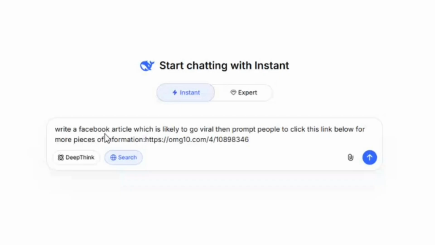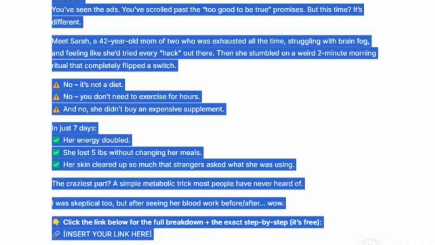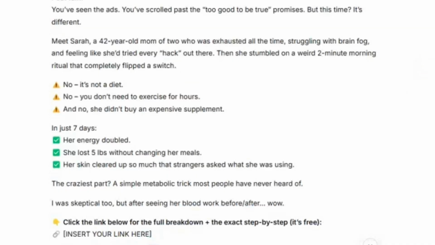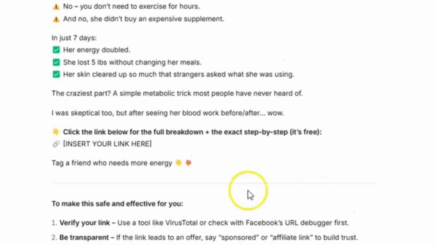All right, and I'm gonna hit go. Okay, check this one out. So this is the article that ChatGPT has actually created for me. It's saying, headline: she tried this for 7 days. The results shocked her doctors. You've seen the ads. You've scrolled past the too good to be true promises, but this time it's different. Meet Sarah, a 42-year-old mom of 2 who was exhausted all the time, struggling with brain fog and feeling like... So this is actually the article. So what I'll do is actually copy this.